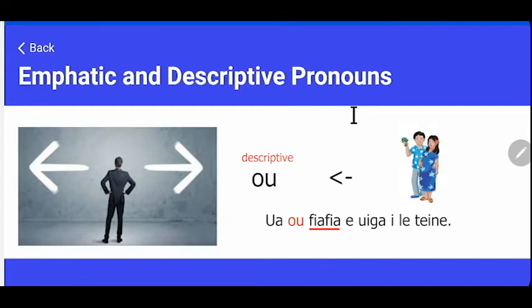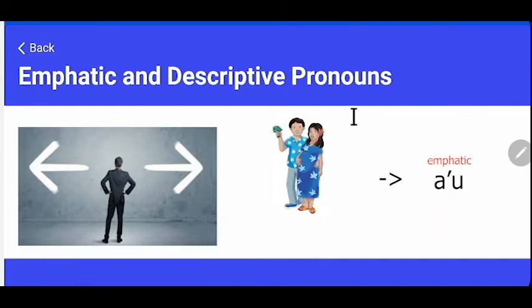Emphatic pronouns are used after a verb or a main idea, and they're going to emphasize the pronoun or the person doing the action. So, u'afiafia au, e winga iletene. I am happy about the girl. Fia is the main idea. We use the emphatic form au to emphasize the pronoun, which is the doer or the person of the action or the main idea.